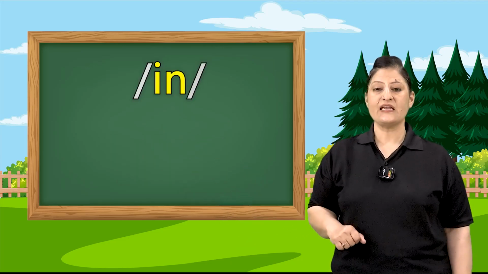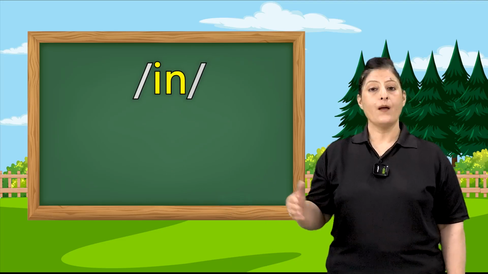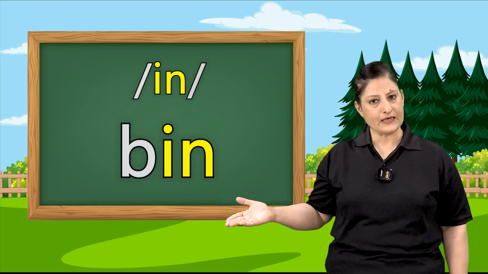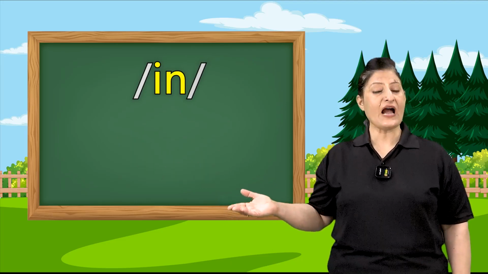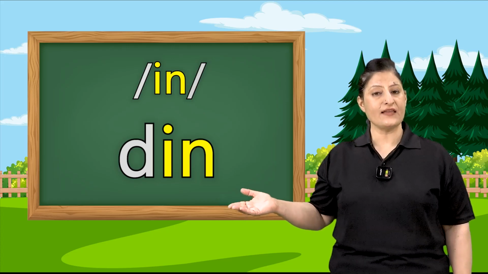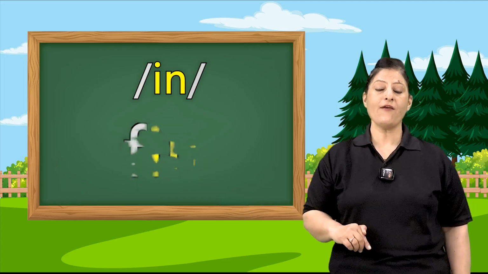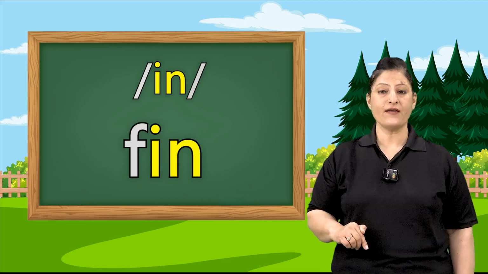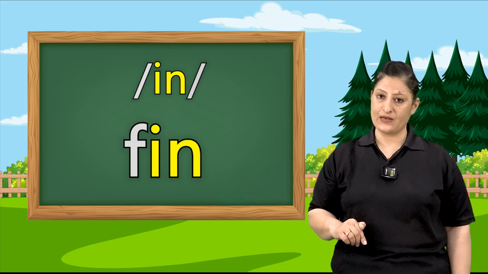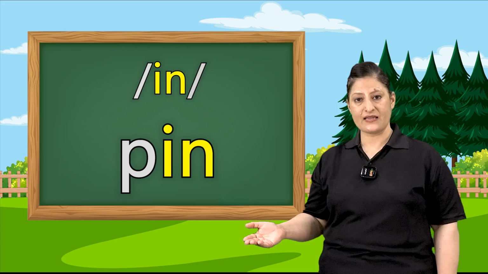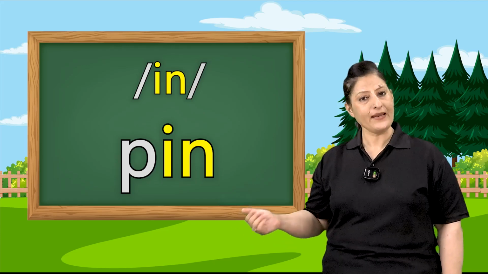Let us all read in words. I-N says in. B-I-N. Bin. D-I-N says din. F-I-N says fin. Similarly, P-I-N says pin. Pin.